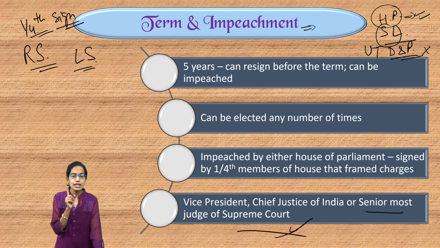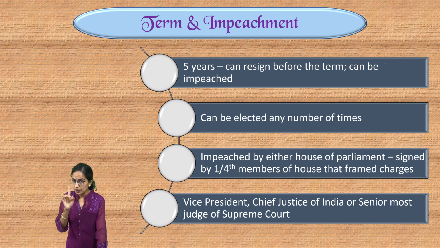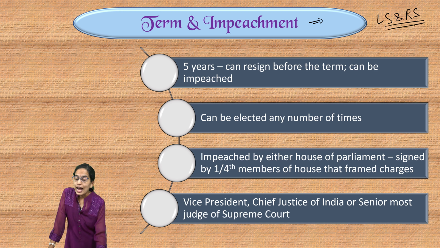So, even the elected members of the Delhi and the Puducherry Union Territory are not allowed to take part in the process of impeachment. And repeat again, very important to note, in the process of impeachment, the nominated members of the Lok Sabha and the Rajya Sabha can take part, not in the process of election.